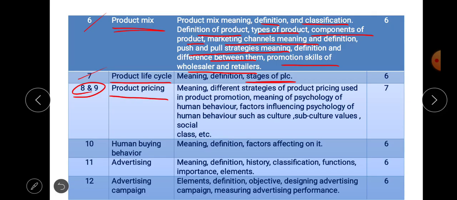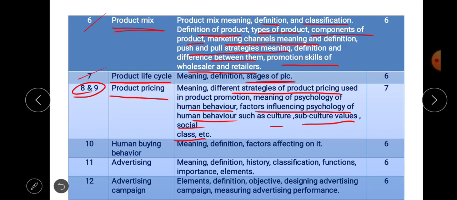In this topic we are going to discuss the meaning of product pricing, and the different strategies of product pricing used in product promotion. Then the meaning of psychology of human behavior, and the factors influencing it, such as culture, subculture, values, social class, etc. So in this topic, product pricing, we are going to discuss the meaning of product pricing and the different strategies of product pricing used in product promotion.